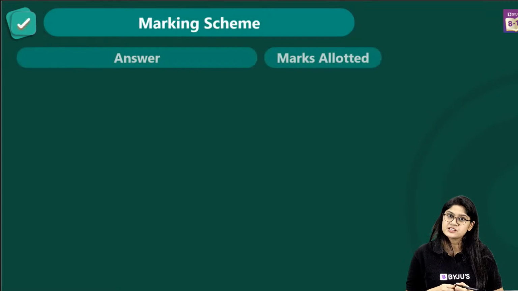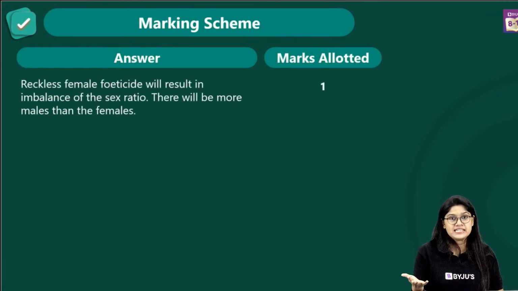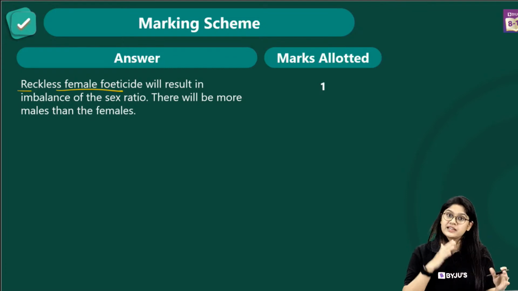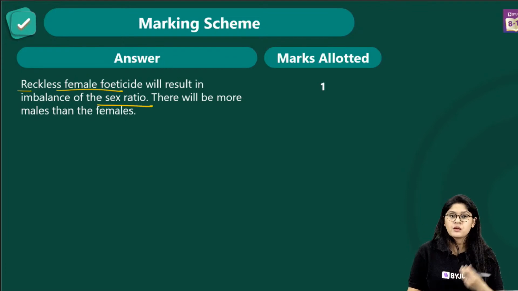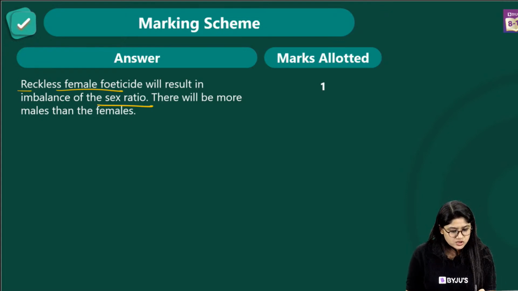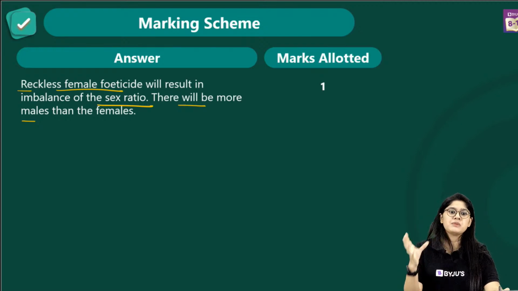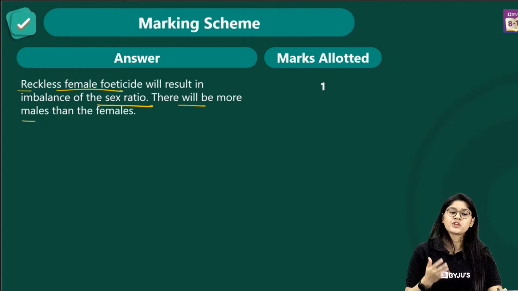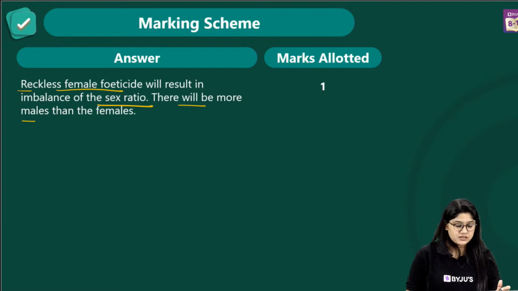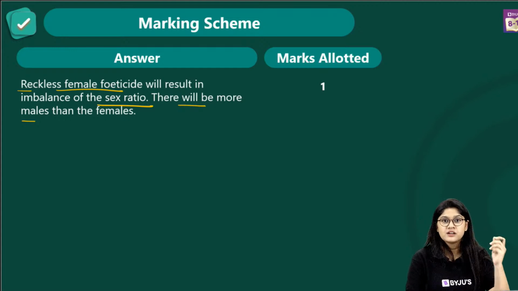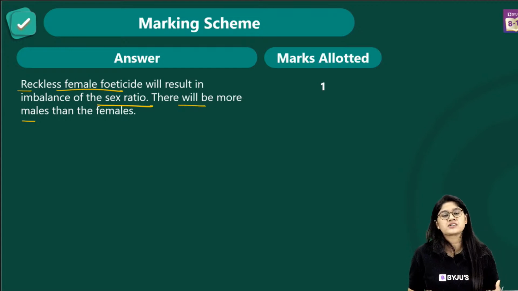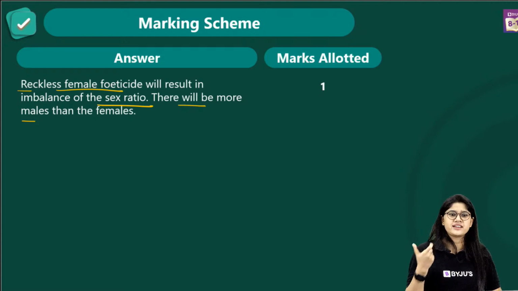And over here we have the answer, and it's a 1 mark question, easy for us to write in the examination. So the reckless female feticide will result in the imbalance of the sex ratio between the male and the female. If this continues in the future, we'll have more males and fewer females, and it will create a problem. The question was, what do you mean by the reckless female feticide? So basically they're asking what female feticide is.